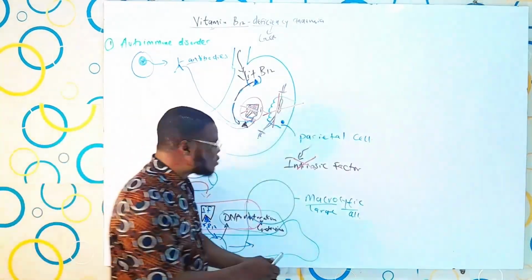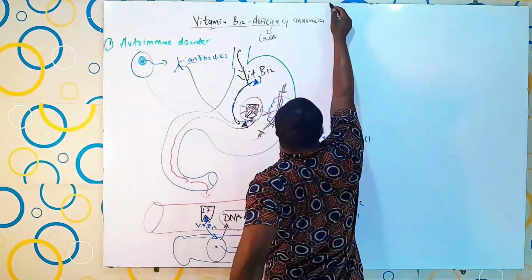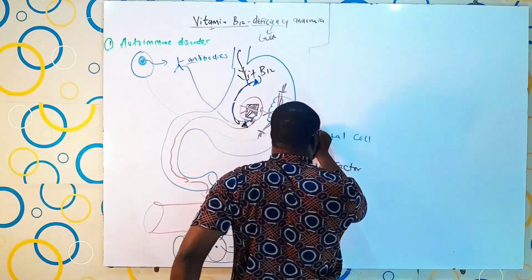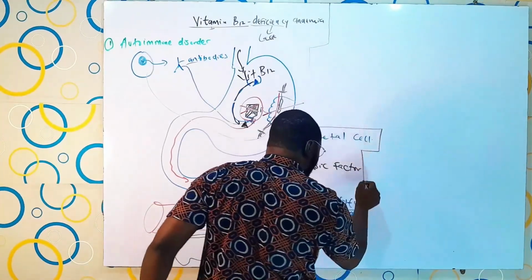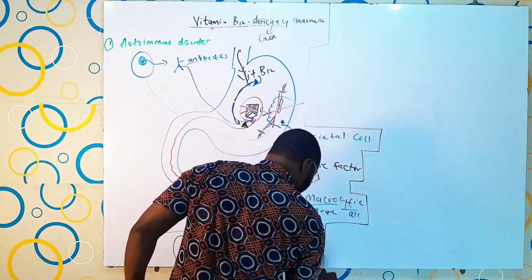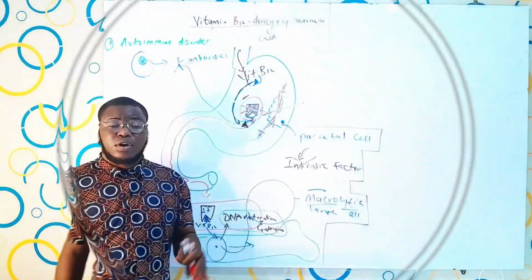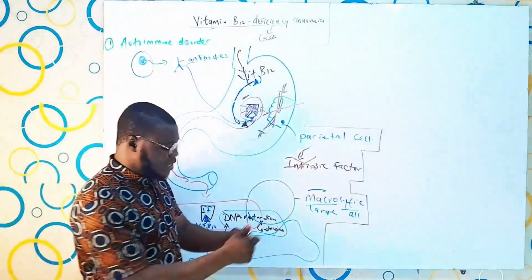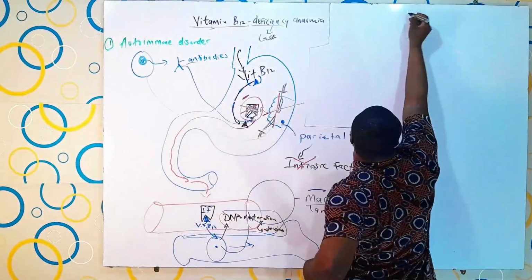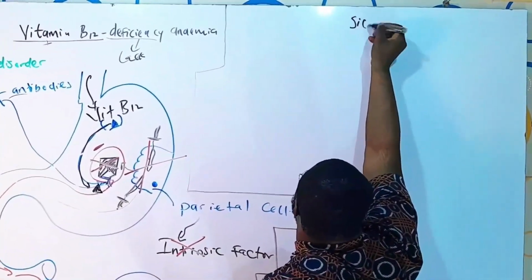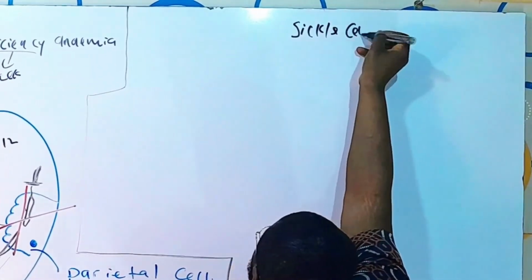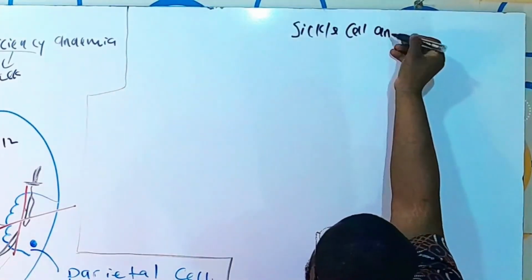So, let me just divide the board right here. Sickle cell anemia. I think I'm running out of marker, I mean ink rather. So just give me a moment to change these guys. I'll be right back. Yeah, welcome back, guys. Now, the point is that the sickle cell anemia.